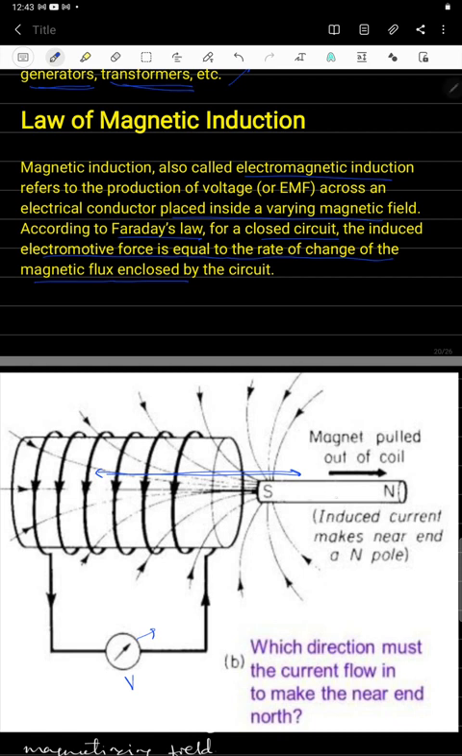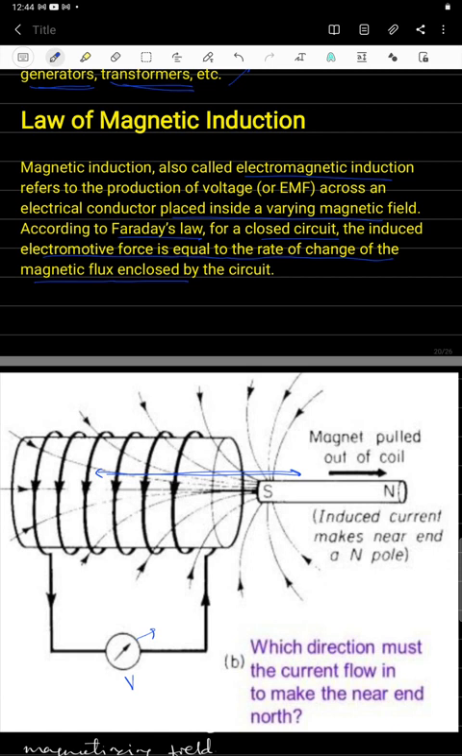Here we are moving this magnet into the coil, and the motion of that magnetic field generates an electrical current through the conductor. That is nothing but magnetic induction. About this magnetic induction, then electromagnetic induction and Faraday's laws.